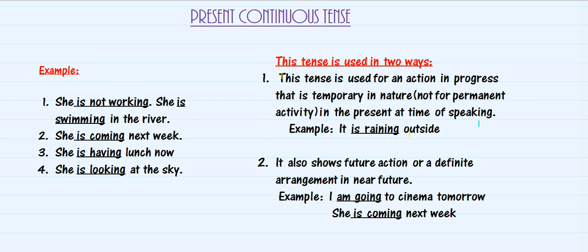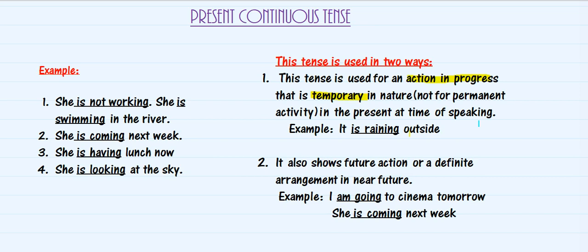This tense is used for an action in progress. Whenever there is an action which is going on in progress and that is temporary in nature, meaning any particular action which is not going to be there forever, not any sort of permanent activity, that tense uses present continuous tense. That is in the present time of speaking, right now, presently, when that action is going on and that action is also temporary, not permanent. That tense is present continuous tense.